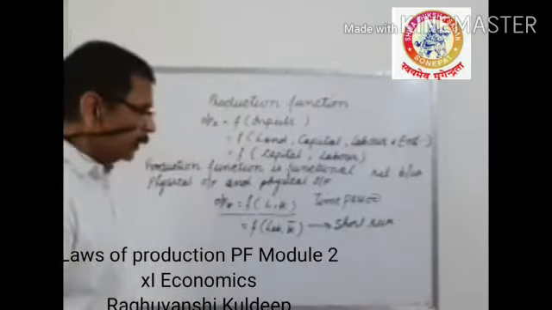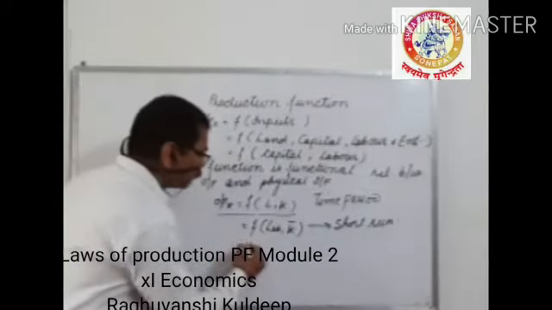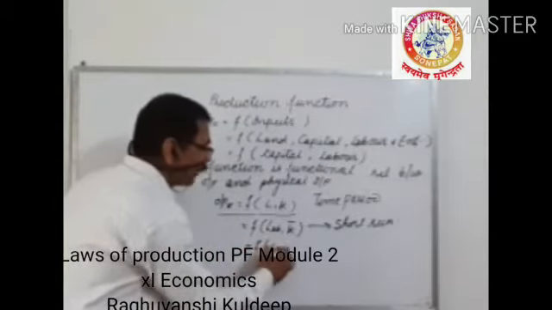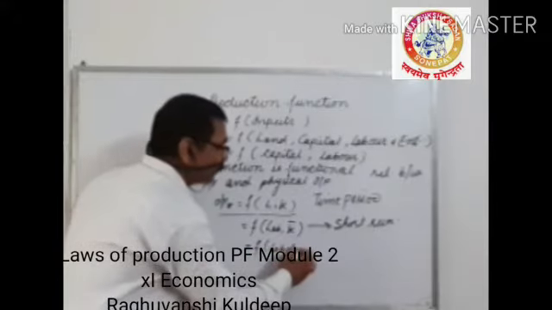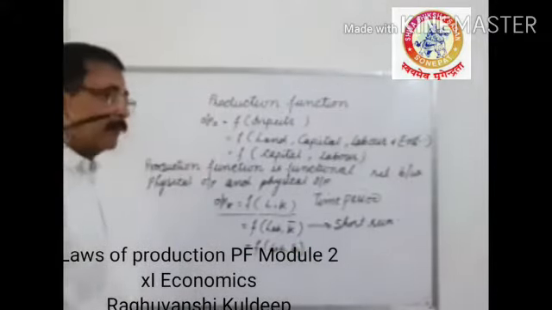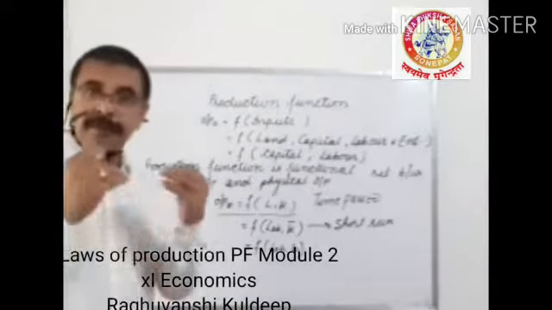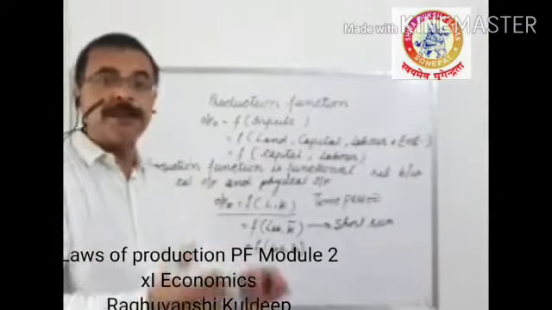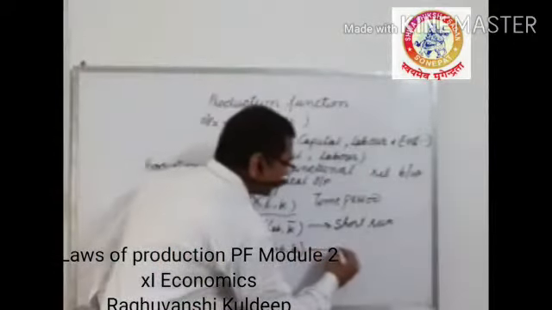Well, students, if the firm is able to change both inputs, labor as well as capital, it means the firm has sufficient time to adjust the capital. That is known as long period.